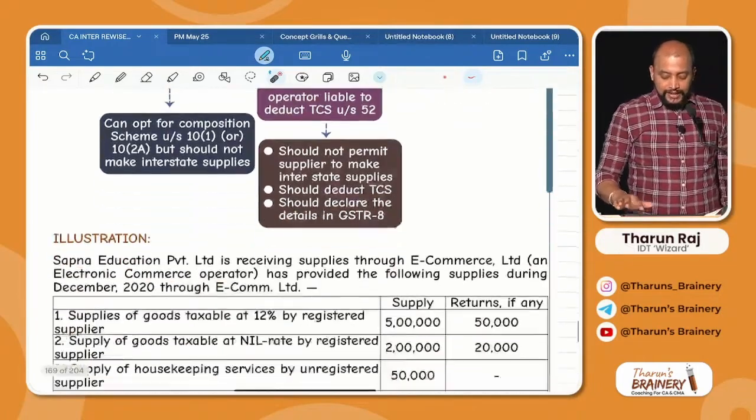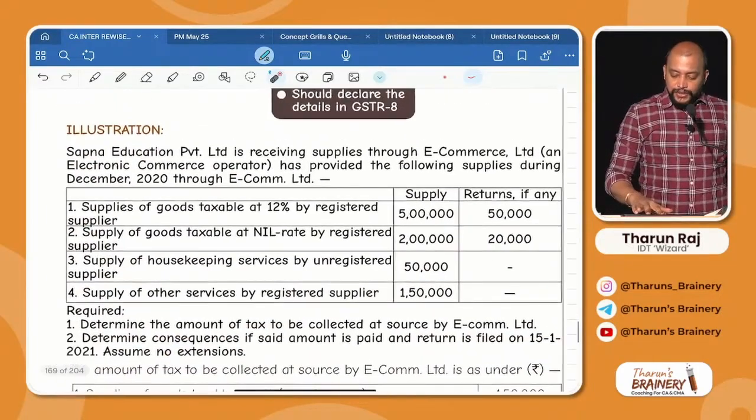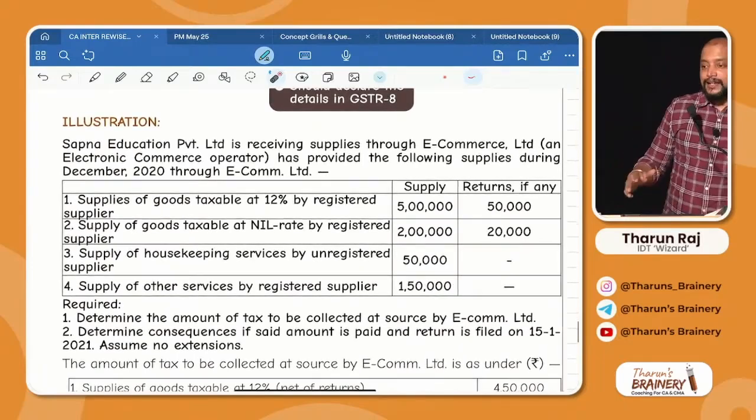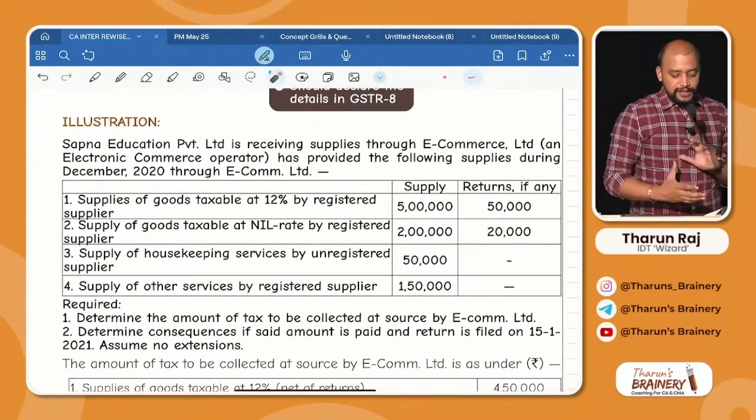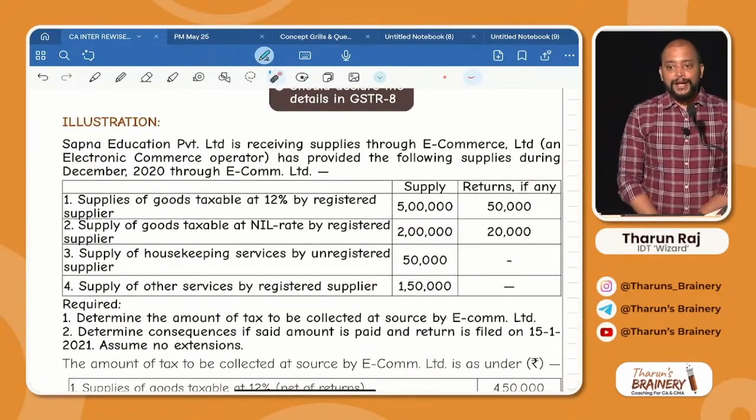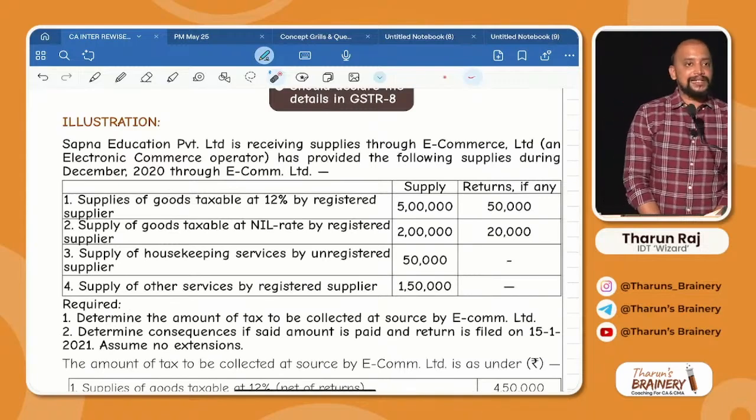These 3 points. Okay. Next, you may get an illustration like this on TCS, combining everything, all the points. So it's a very good question. It's a comprehensive question. Don't see the answer, please.